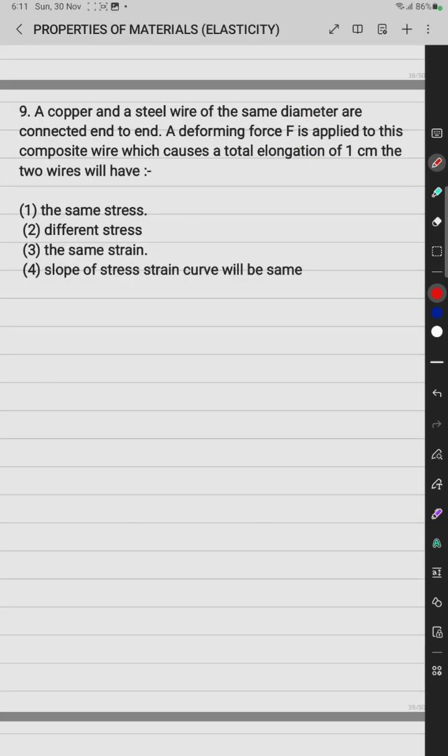Both the wires have equal length, equal diameter, connected end to end. End to end means both are connected in series.